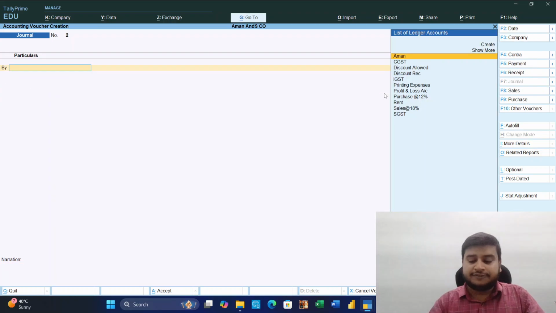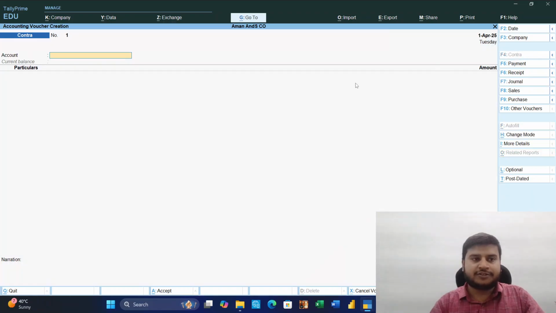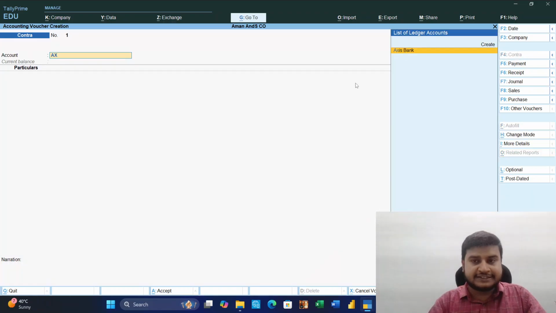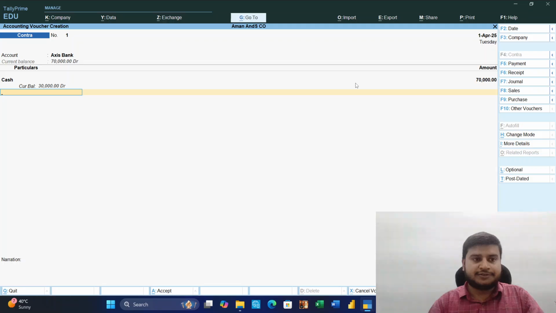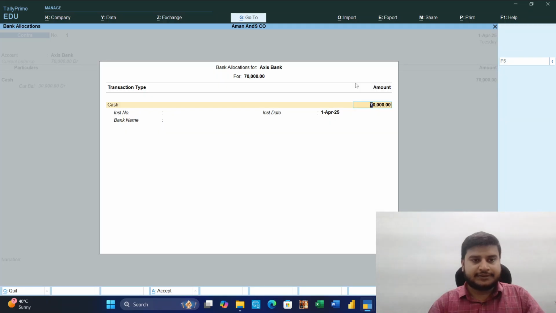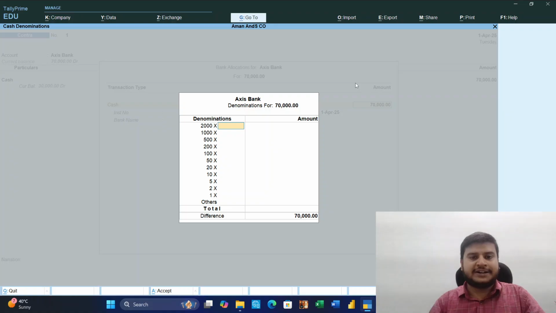First is journal, then a contra entry, because we have cash, so we will put the excess amount from cash, 70,000 in bank. We have to put the denomination, 100 with 700.